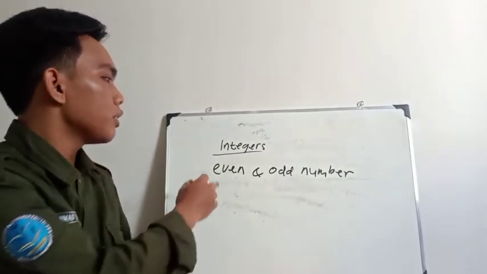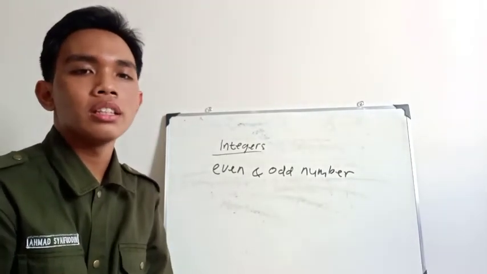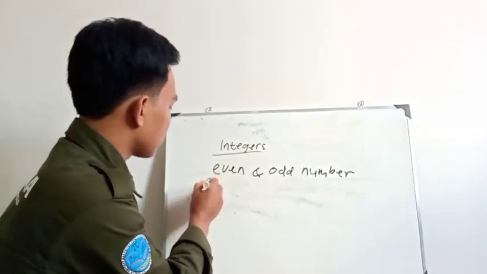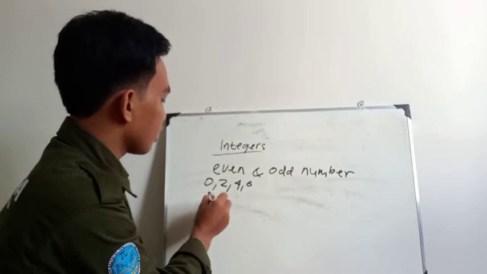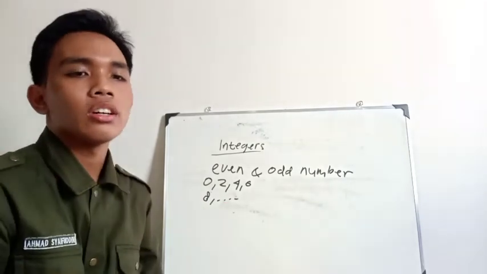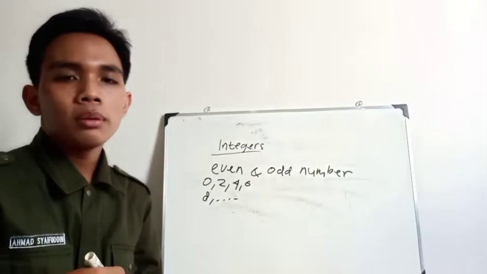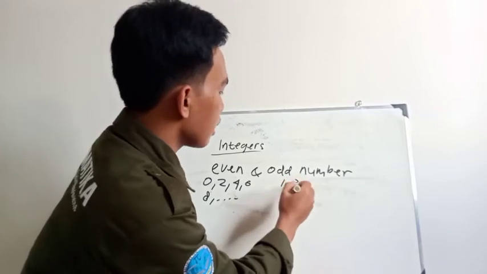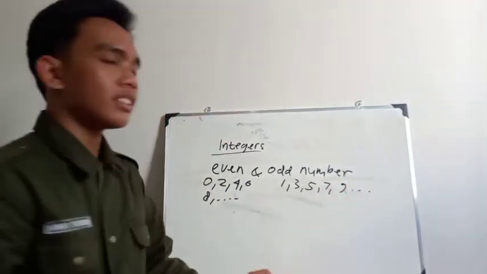An even number is a number which, when divided by 2, returns 0. 0, 2, 4, 6, 8 and so on are called even numbers. Odd numbers are numbers that when divided by 2 will produce 1 or minus 1. For example, 1, 3, 5, 7, 9 and so on.